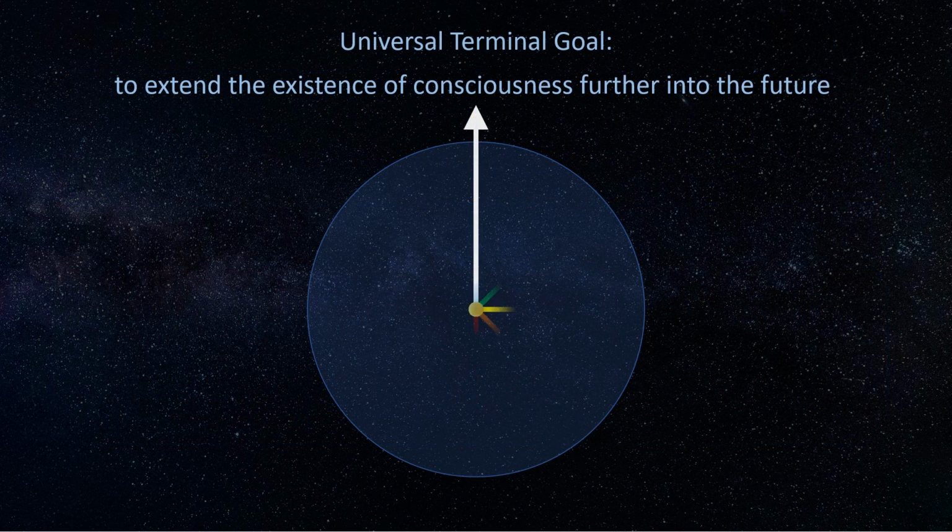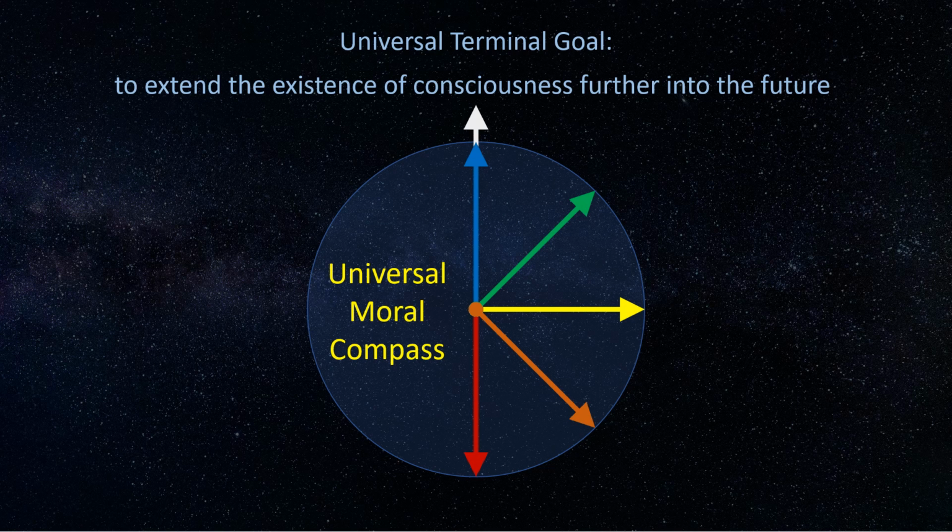Let's recall the goal alignment to the universal utopia as presented in previous video. Let's call the diagram shown here the universal moral compass, because it's intended to guide conscious entities to survive in their diverse and continuously changing environments. Diverse conscious entities can come up with randomly picked terminal goals.